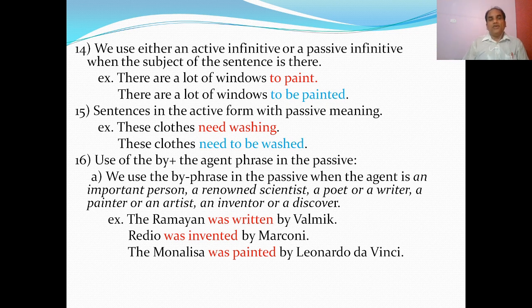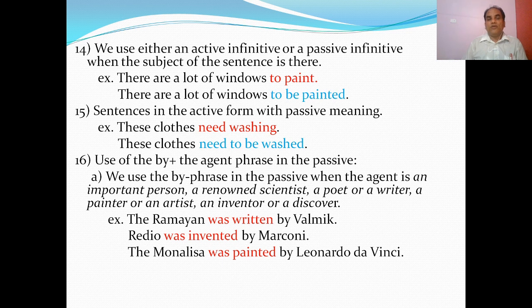So other uses also there. We use either an active infinitive or a passive infinitive when the subject of a sentence is there, meaning the same. Here, there are a lot of windows to paint. There is the subject here. So to infinitive, to paint, is there.